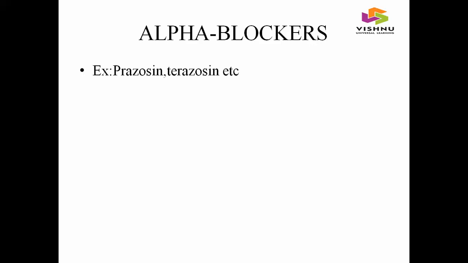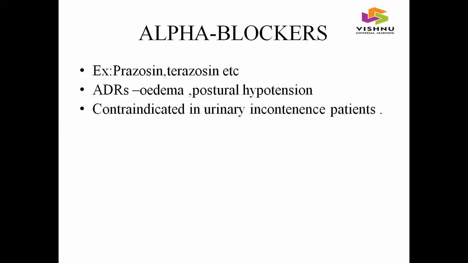Examples include prazosin, terazosin, etc. ADRs include edema and postural hypotension. Postural hypotension, also called orthostatic hypotension, is a decrease in blood pressure when you suddenly sit or stand, and it is contraindicated in urinary incontinence patients.